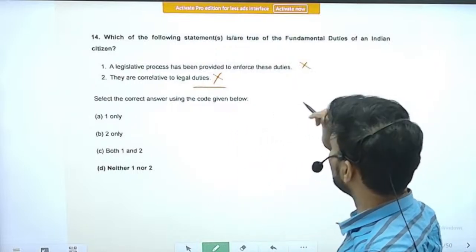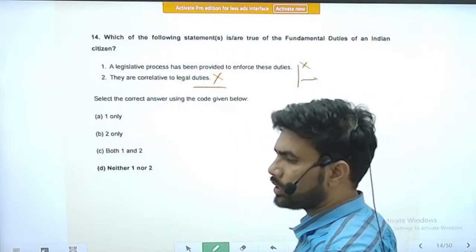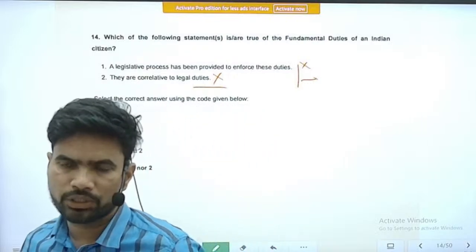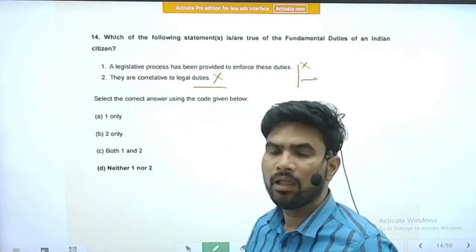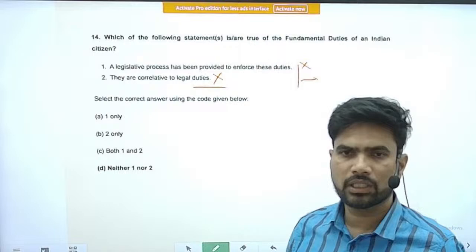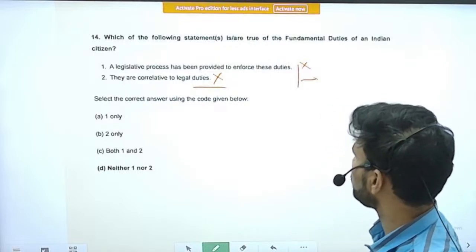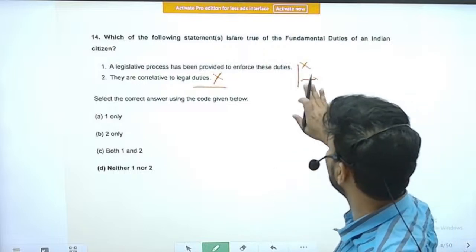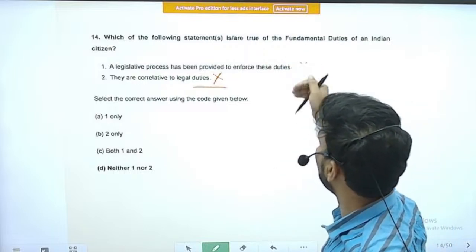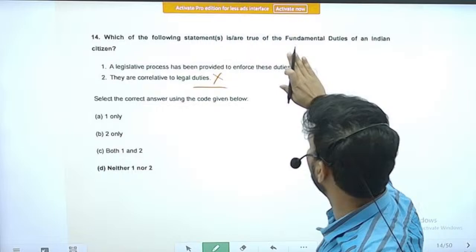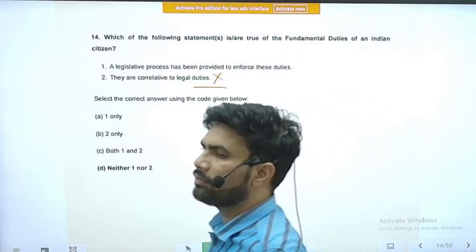There are also other aspects about the fundamental duties. They were not there in the original constitution. They were added by the 42nd constitutional amendment, etc. However, there is another development also. A particular committee has been appointed to examine the fundamental duties.